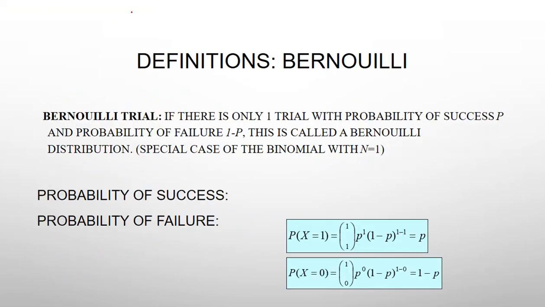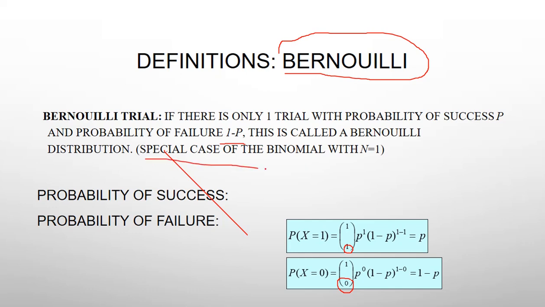Now we can see what Bernoulli is. Binomial distribution is a generalization of Bernoulli. In Bernoulli distribution we have only 1 or 0. See here, the possibility is 1 or 0, only two possible outcomes. If there is only one trial with probability of success p and probability of failure 1 minus p, this is called Bernoulli distribution. It is a special case of binomial distribution with n equal to 1. The probability of success is this, and the probability of failure is this.